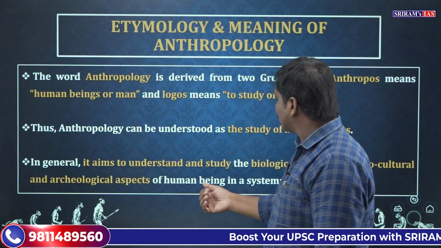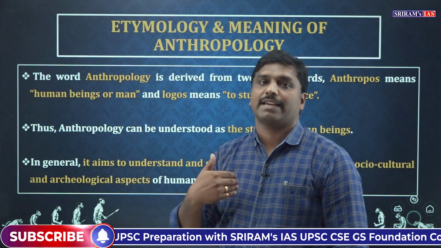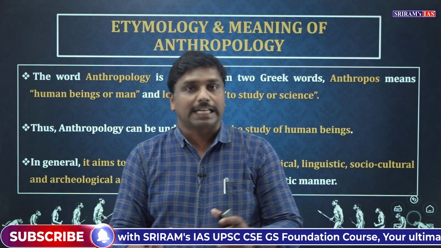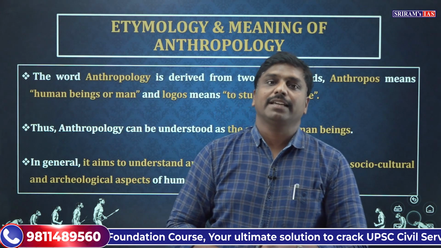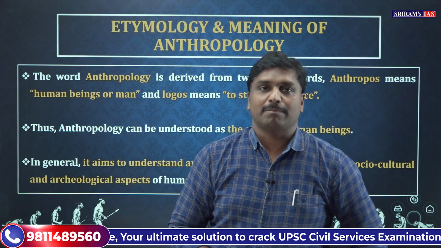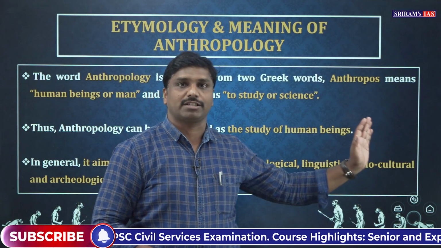And then we will study the linguistic aspects also: how languages have originated, what the different types of languages in the world are, and what the reasons for establishing communication are. Such aspects we will study in linguistic anthropology.